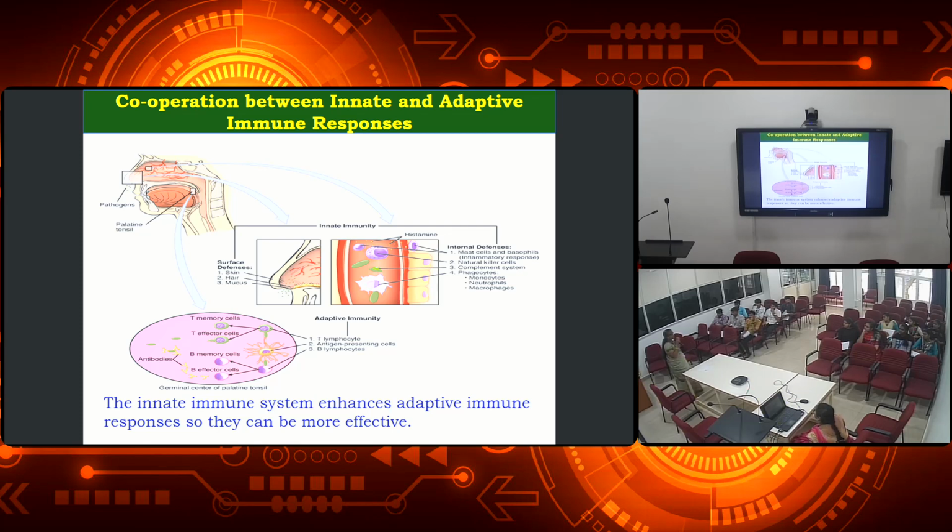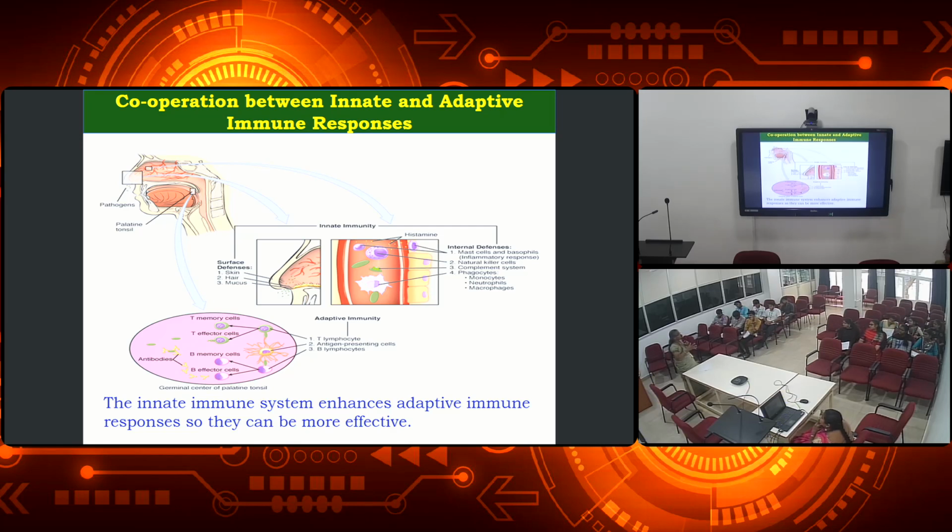I told you, right? The first barrier is the skin. If it escapes from the skin and goes through the nose, the hair or the mucus present in the nose will try to filter it. If it still escapes into our body, through the nose into the lungs, or through the mouth into the stomach, or even through the eyes. I hope you all remember, when COVID-19 started, people were saying that it could enter even through our eye opening.